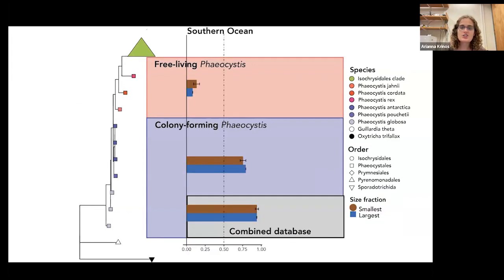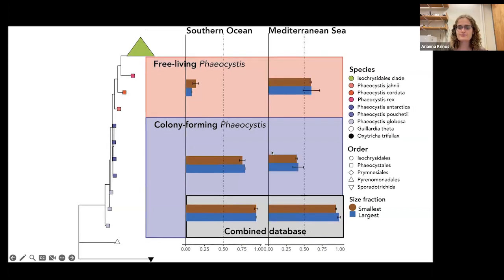In the Southern Ocean, our dominant species of Phaeocystis is Phaeocystis antarctica, which is one of those colony formers. And as compared to using a database containing all the Phaeocystis, we recover most of those sequences as being genus Phaeocystis when we use the colony-forming database. But we do a very poor job when we only have Phaeocystis species in our database that are free livers. So if we only had a free-living Phaeocystis species in our database, we would have missed a lot of the sequences that we are positing are Phaeocystis sequences when we have the right species in our database.